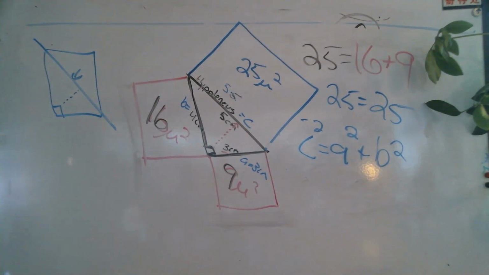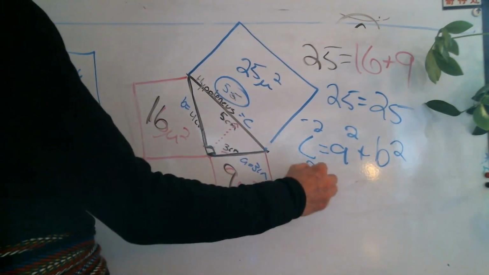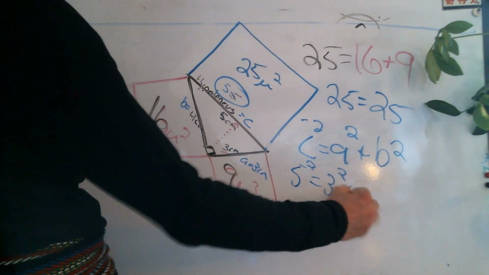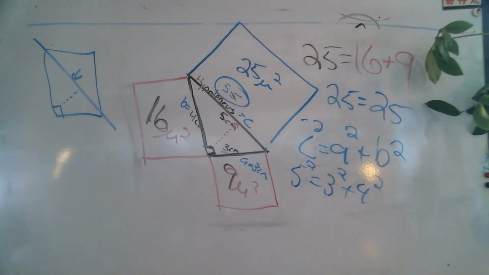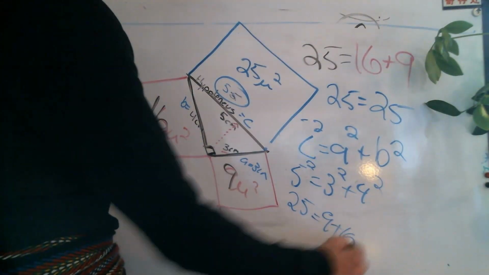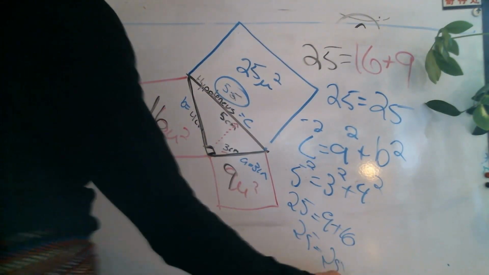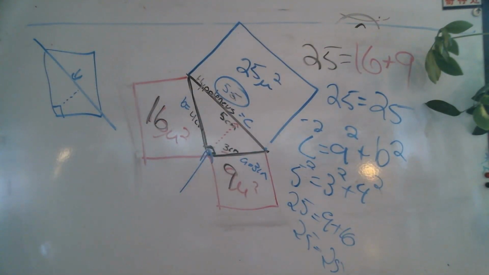So this looks like this. If I have C, what is C? C is my original number. So this is 5 squared equals 3 squared plus 4 squared. That's what your notation is going to look like. What is 5 squared? 25. 25 equals 9 plus 16. 25 equals 25. All this tells us is that this is a 90-degree triangle.